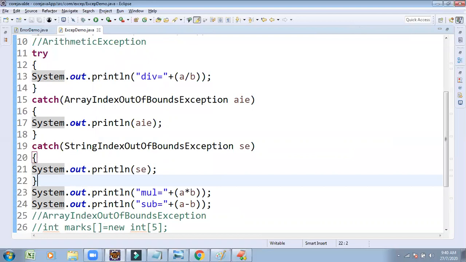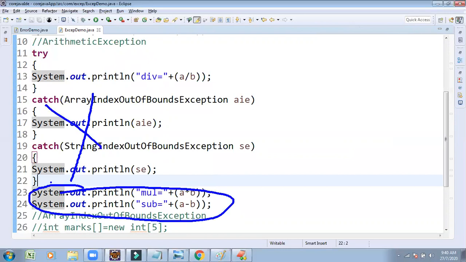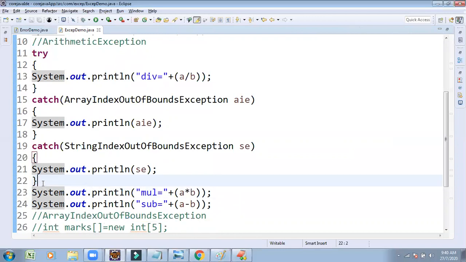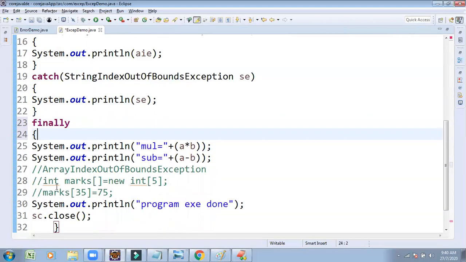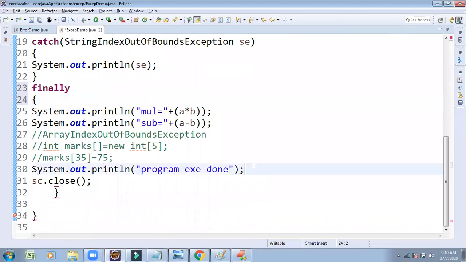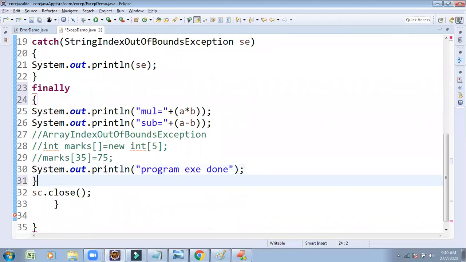Even though this is not handled, I am expecting this part of the code to be executed compulsorily. That's why, even if handled, no problem. If handled, everything is fine. Not handled, what is happening? Finally block. See once, even though you have not handled it, this part of logic must be executed.